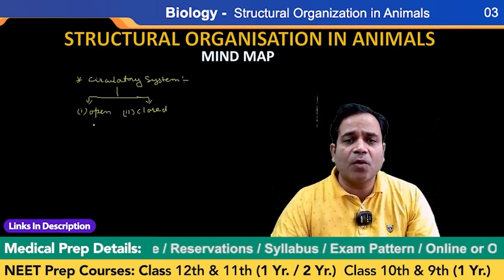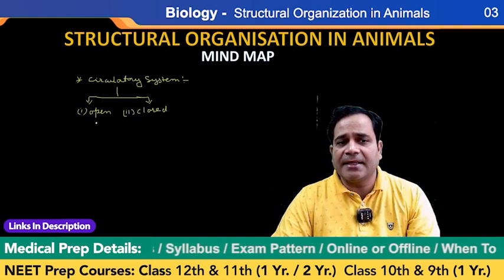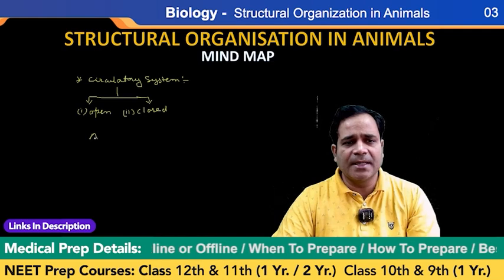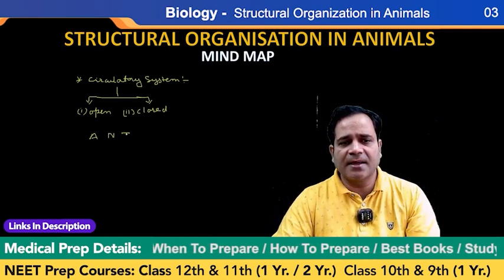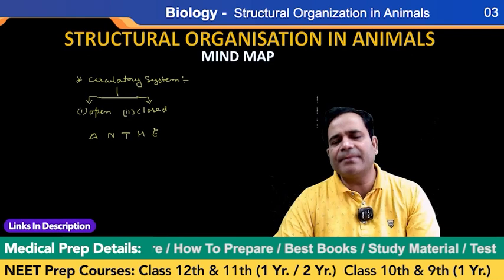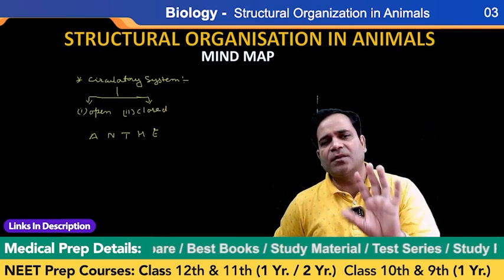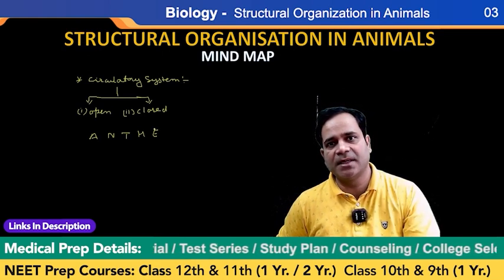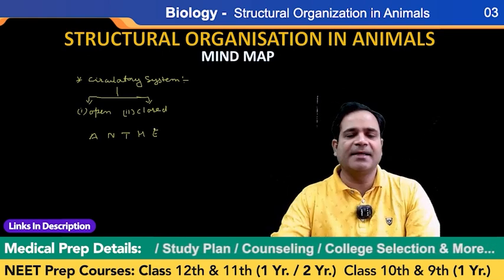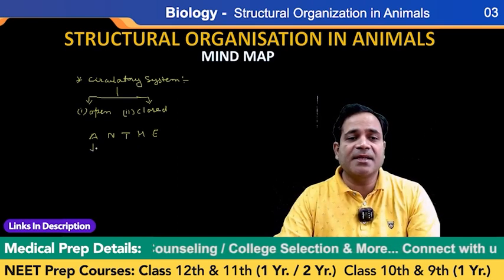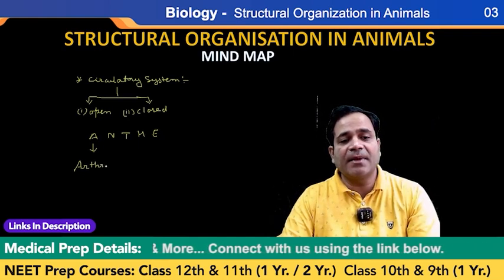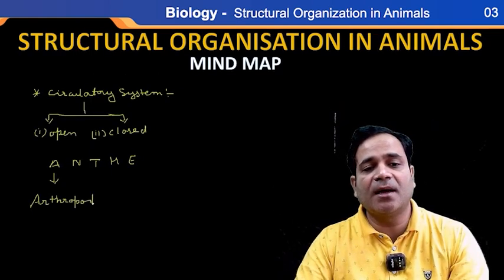If I'm saying the open type circulatory system, here I'm going to give one word, that is ANTHE. See what I'm saying? Remember this one word, and you will know which organisms have the open circulatory system and which have the closed circulatory system. Let's see. Here, A stands for Arthropoda. I'm writing here A for Arthropoda. N stands for